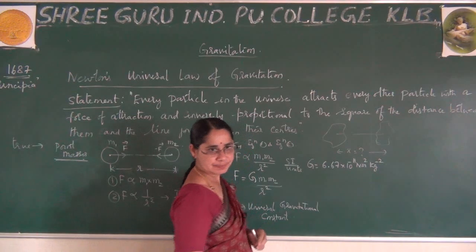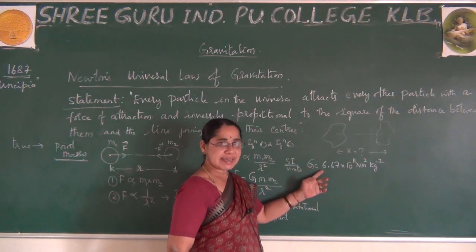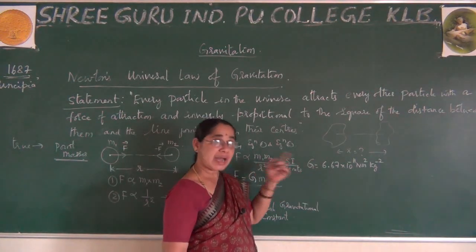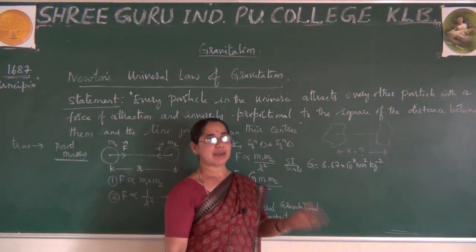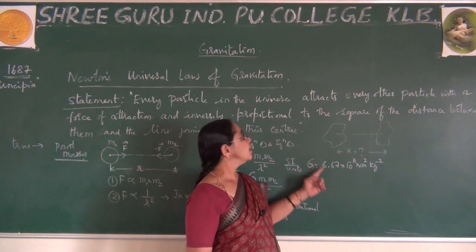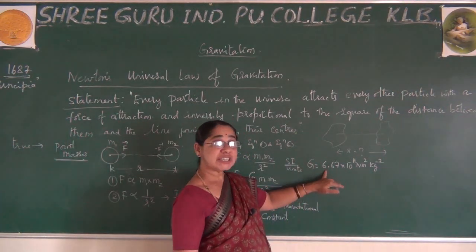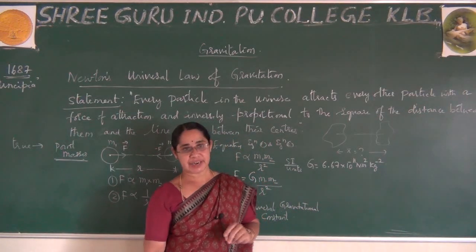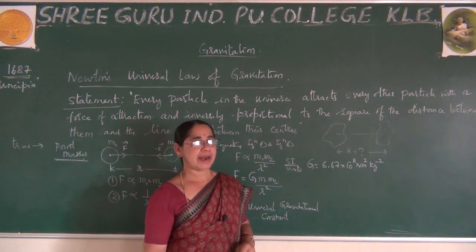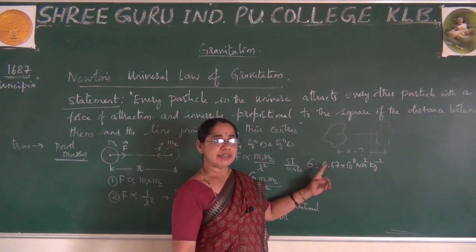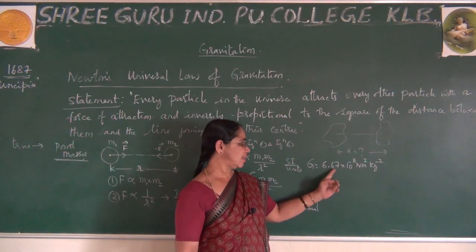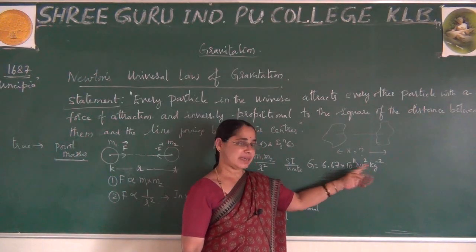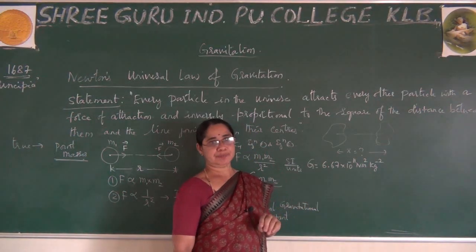You cannot just write the number like this, but remember, we have an experiment. In the coming days, I will explain the experiment on the gravitational constant by Henry Cavendish using a torsion balance. He proved this value, 6.67 × 10 raised to minus 11 N m square kg to the power of minus 2. This is in the SI system.